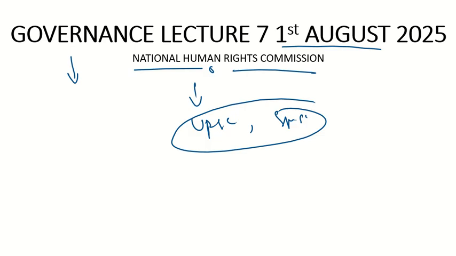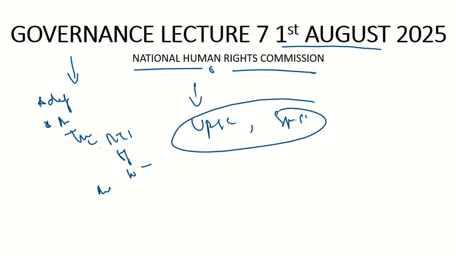Now, what we discussed so far in governance: first we established the definition, then we discussed the aspects. We saw transparency, and with respect to that we discussed the Right to Information. We also discussed the Official Secrets Act. We discussed the Whistleblowers Protection Act. Then we discussed various commissions in that. After that we discussed accountability. We discussed various acts with respect to accountability.